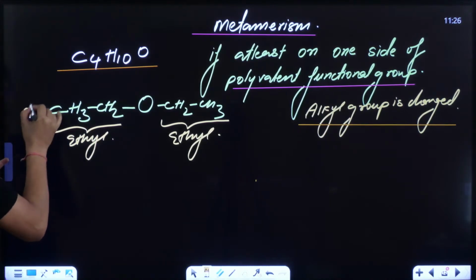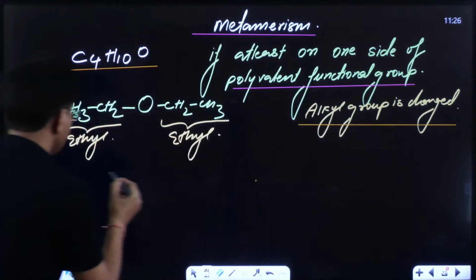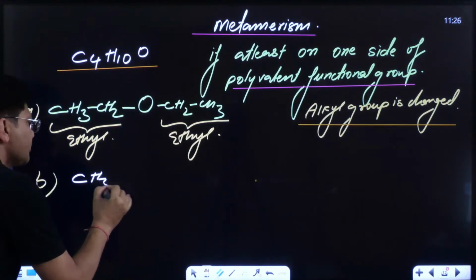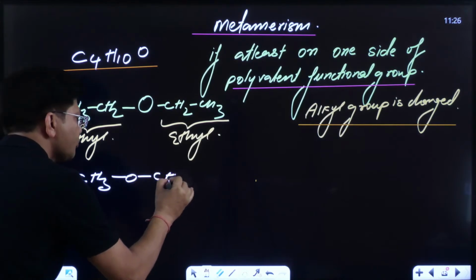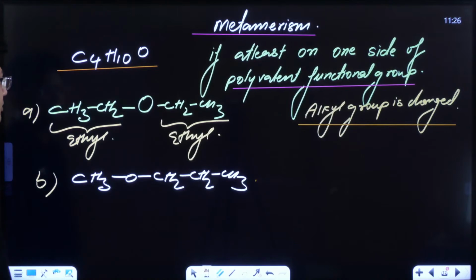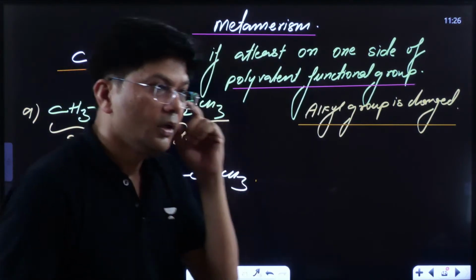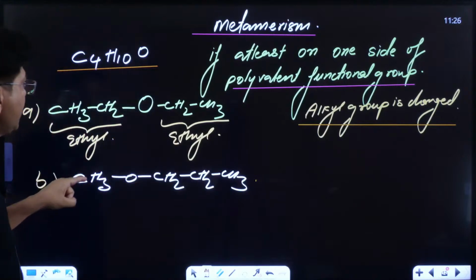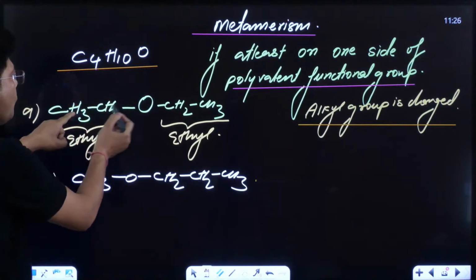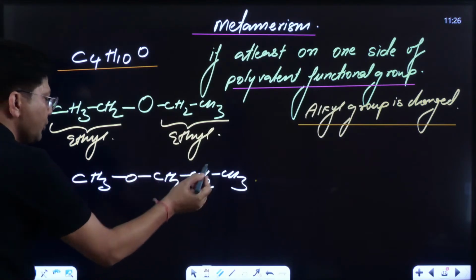Now if I write another compound, B compound, if I write methyl on this side, oxygen, CH2, CH2, CH3, do let me know, is their molecular formula remaining the same or not? Yes, this was having 4 carbons, 1, 2, 3, 4. It is also having 4 carbons, 1, 2, 3, 4.